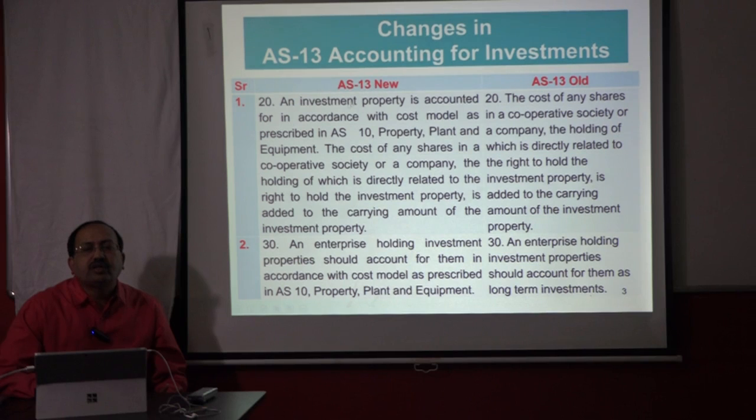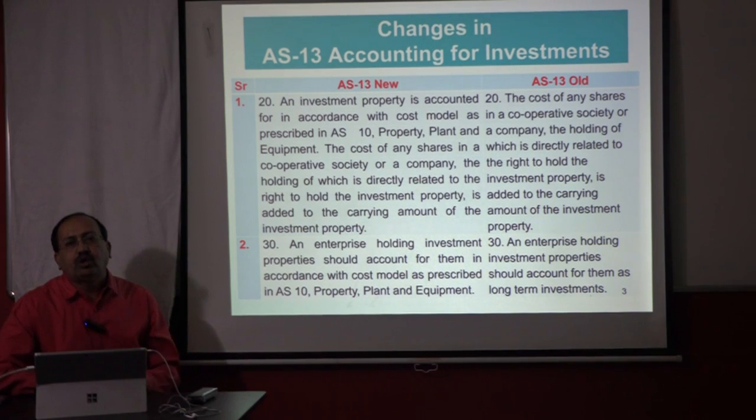New AS13, that is amended AS13, says an investment property is accounted for in accordance with cost model as prescribed in AS10 property, plant and equipment. Property, plant and equipment AS10, for which we have provided you the new videos, you will get. In that we have covered new AS10 property, plant and equipment, which is totally changed.